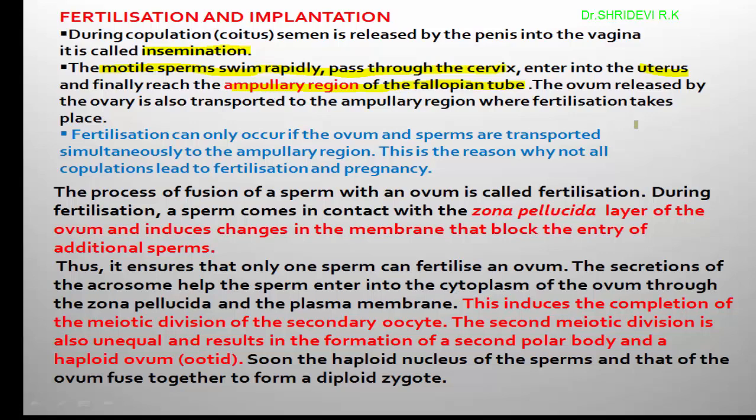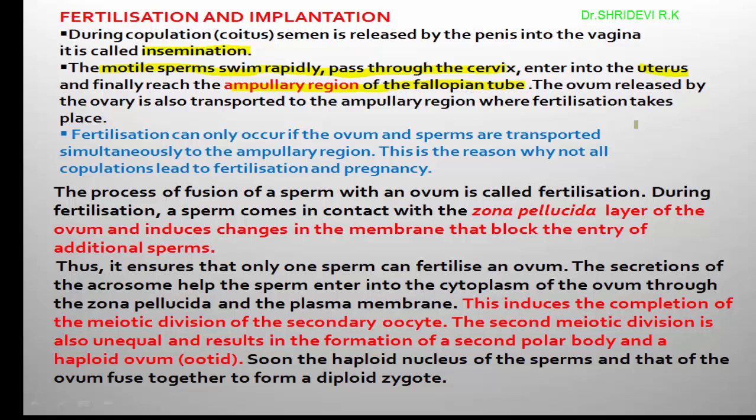The fallopian tube is an accessory duct of the female reproductive system, also called the oviduct. It consists of the infundibulum, ampulla and isthmus, and the infundibulum has finger-like projections called fimbriae.